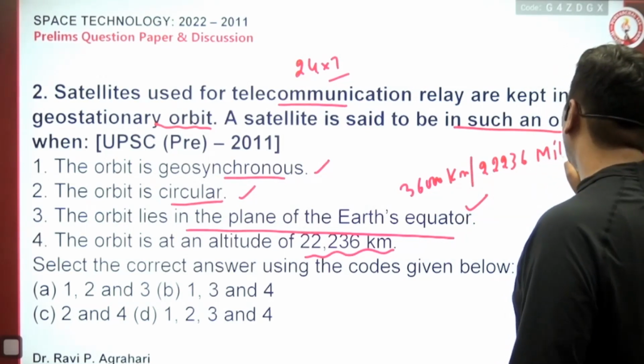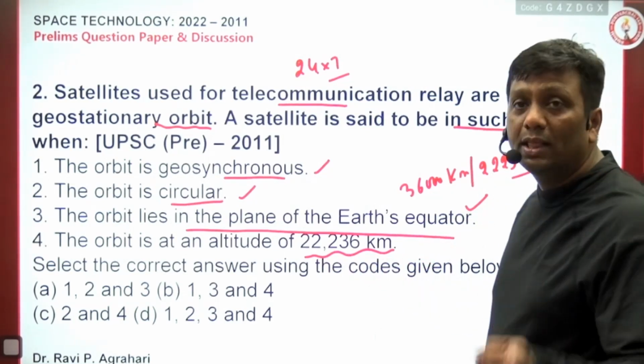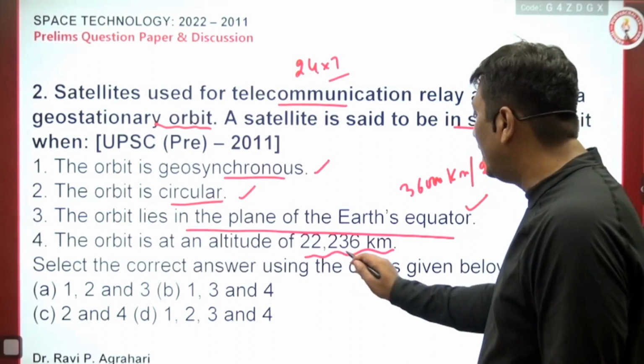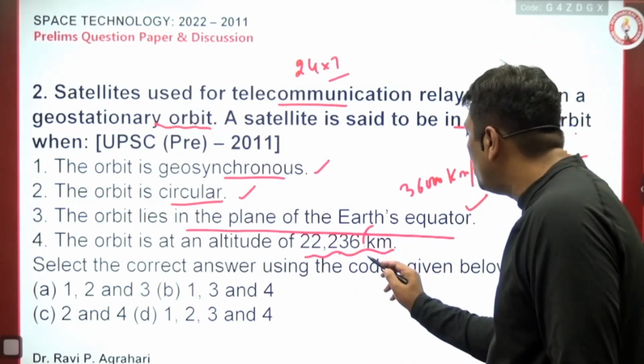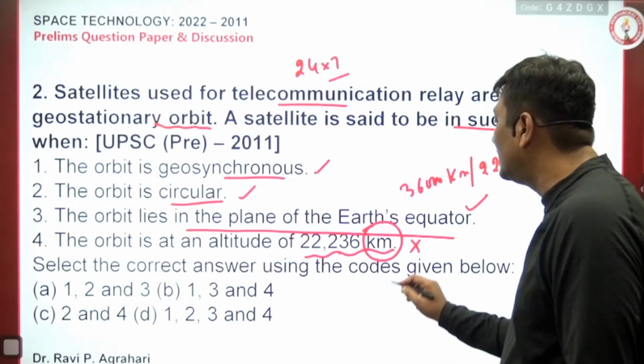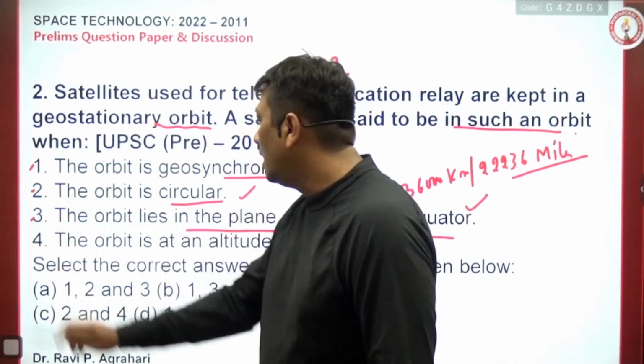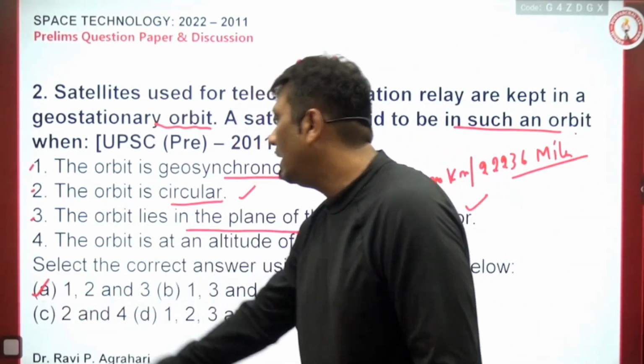22,236 miles. See, this 22,236 is not a fake value. In miles it would be a correct statement, but which unit has UPSC given you? Kilometers. That is the reason this is wrong. So statements 1, 2 and 3 will be right, and your answer A will be 100% right.